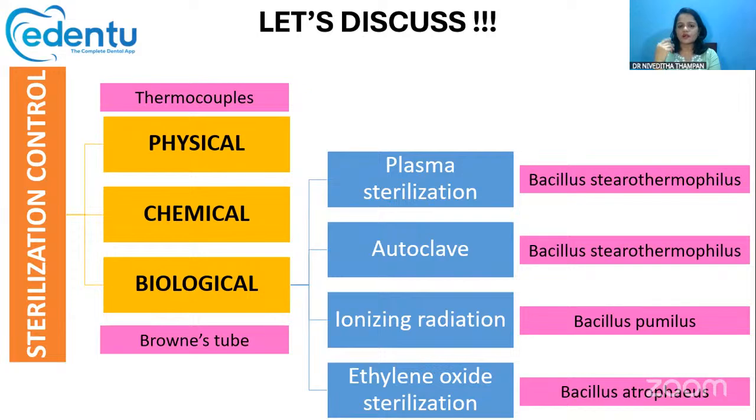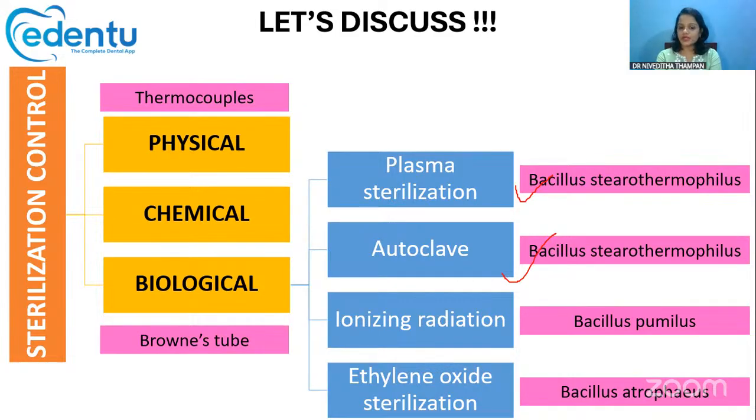So what bacteria are usually used for this biological method? For plasma sterilization, we usually use Bacillus stearothermophilus, which is also called Geobacillus stearothermophilus. Why this bacteria? Because it can withstand high temperatures. Then for autoclave, we can also use the same Bacillus stearothermophilus.